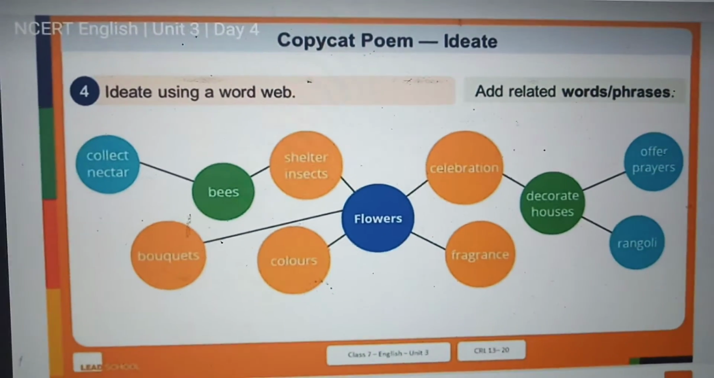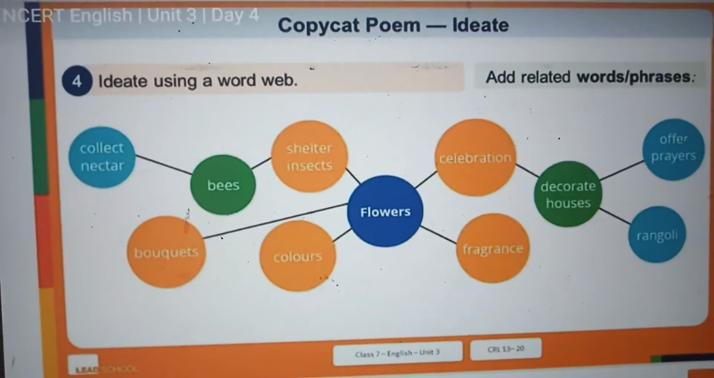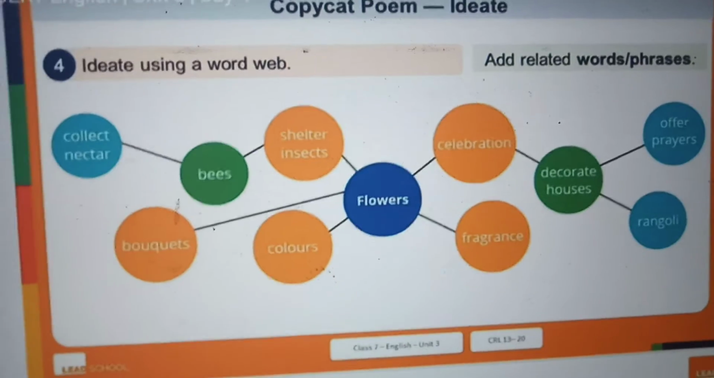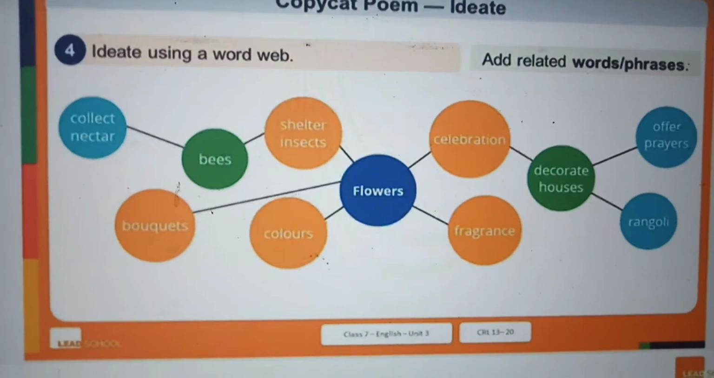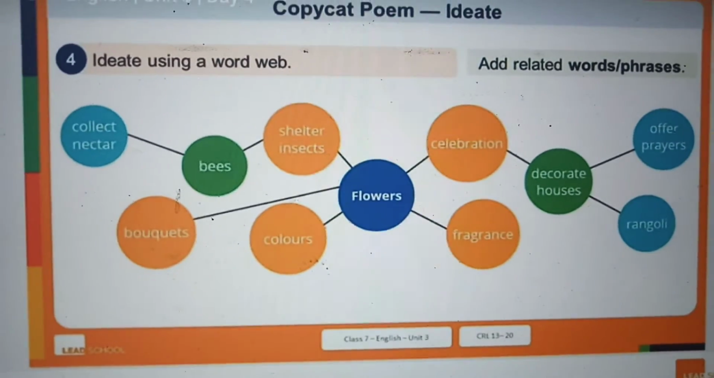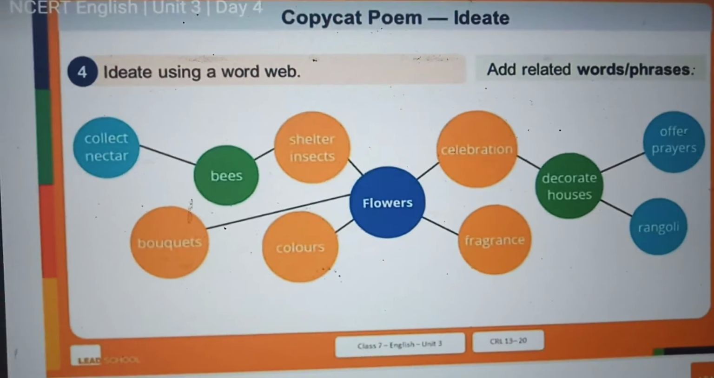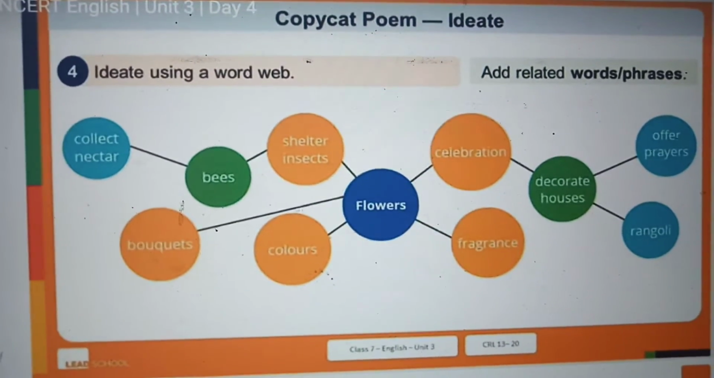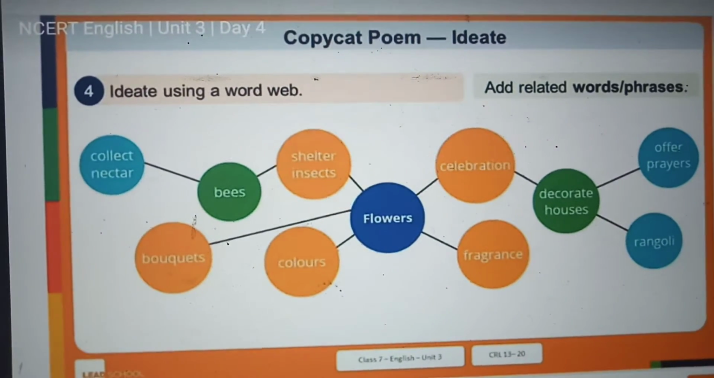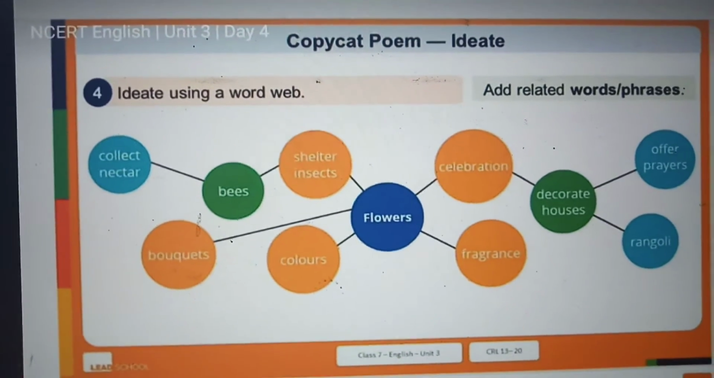So I'm repeating this. Copycat poem, don't confuse anything. You have to see the structure of the poem. What is the rhyme scheme of the poem and all. Based on the structure, if you create another poem, that is called a copycat poem. The same rhyming scheme, the same pattern you can use.